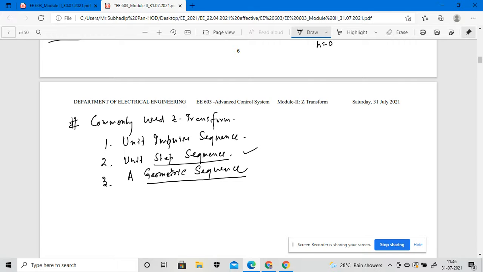Then we will discuss a little bit about the linearity property and the application area of the z transformation in control. What will be the linearity property of the z transformation? We will discuss that next day.